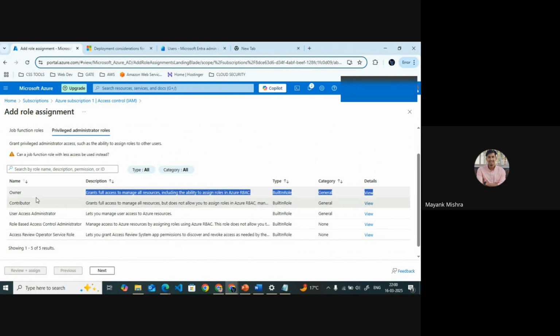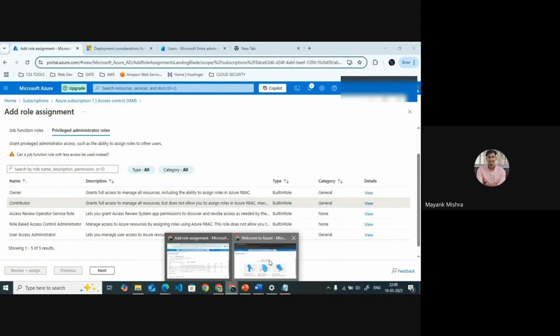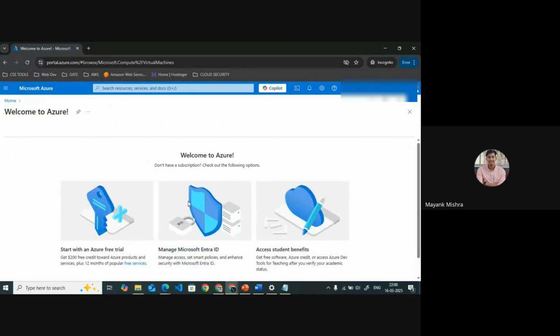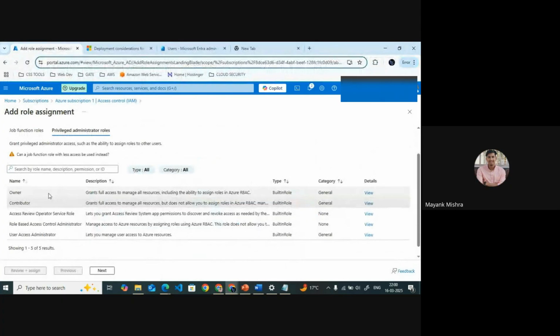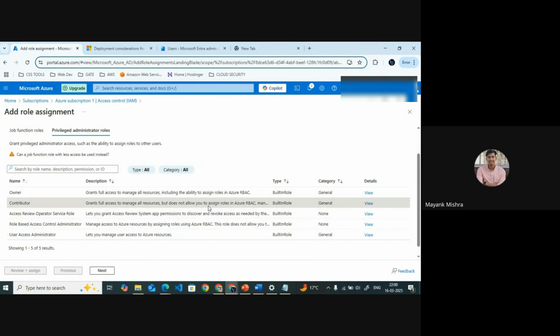So what is the difference between the owner and the contributor? An owner can give someone else the same access, and the contributor can't. If we create this user as an owner, he can also create other users. But if we give him contributor, he can access all the services, but he can't assign roles to someone. It does not allow you to assign roles.